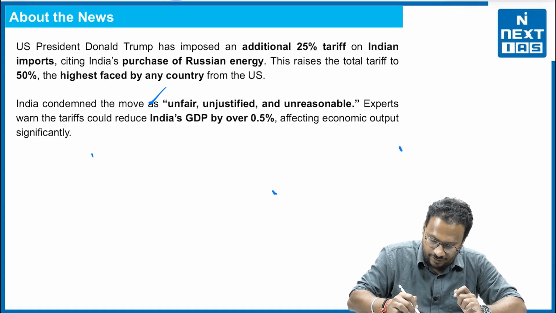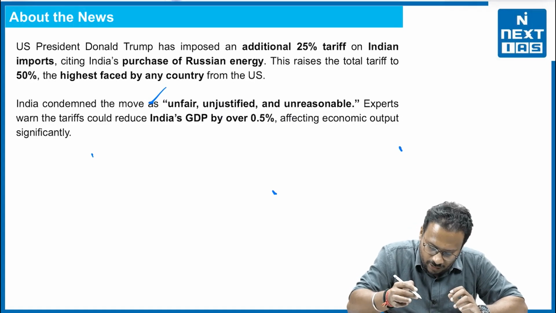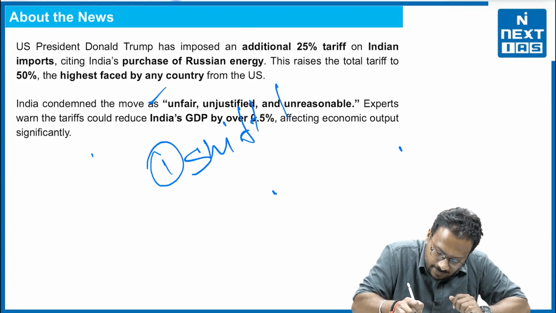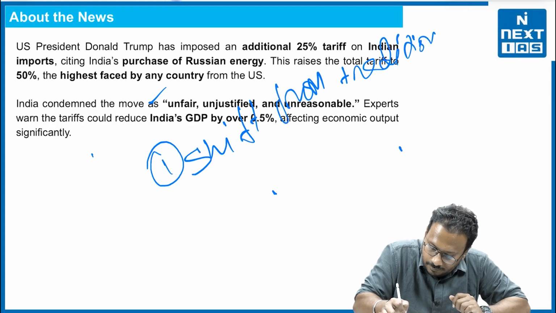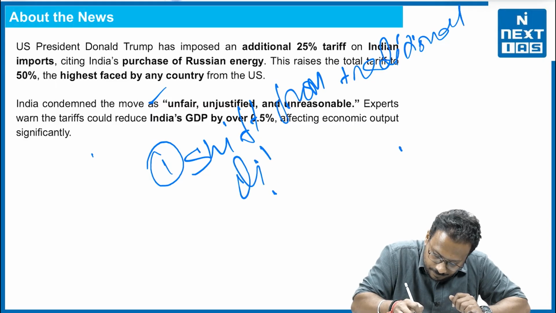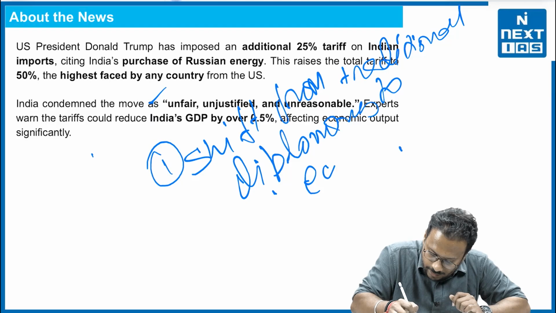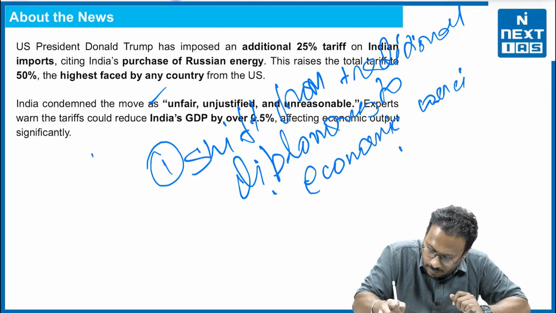So in general, what are the reasons? It could be seen as a shift from traditional diplomacy to economic coercion.